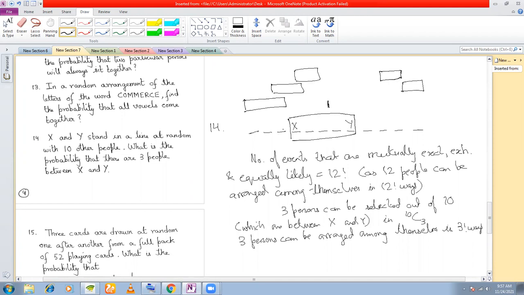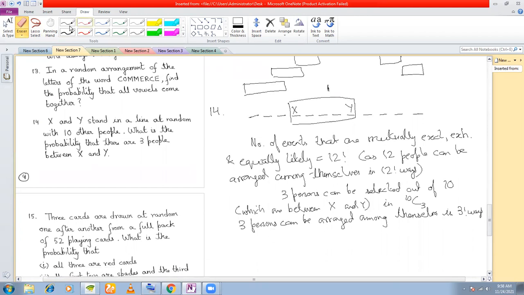How many people are there now? How many people were there initially? There were 12 people, right? So from 12 people, let me write this first. So now, considering x and y and the 3 people between them as a single unit.